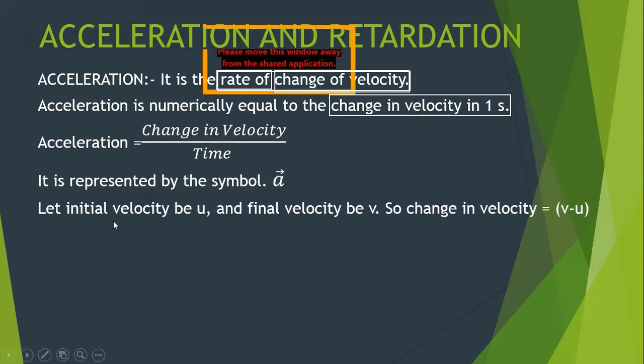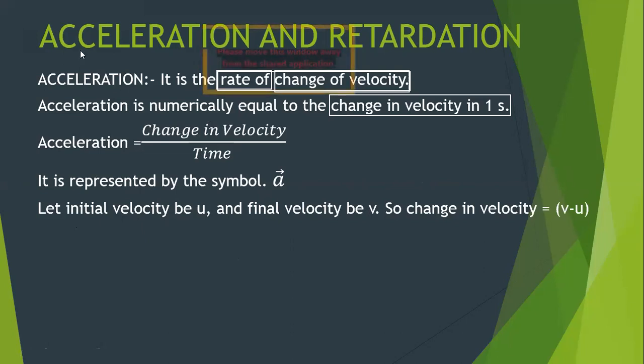Now we are going to find out how we calculate mathematically, how we represent change in velocity. So let's take u as a term for initial velocity and v as a term for final velocity. If you remember, I told you velocity is represented by two symbols, that is u and v. So how much will be the change in velocity?